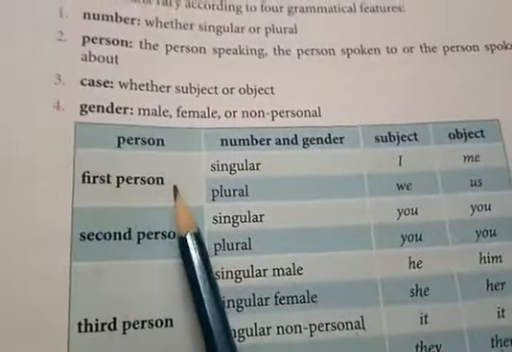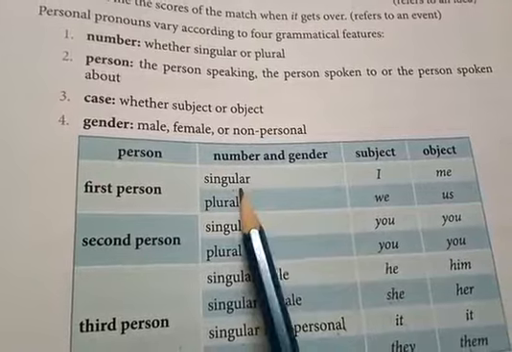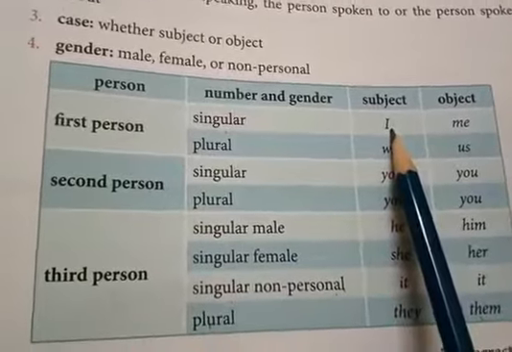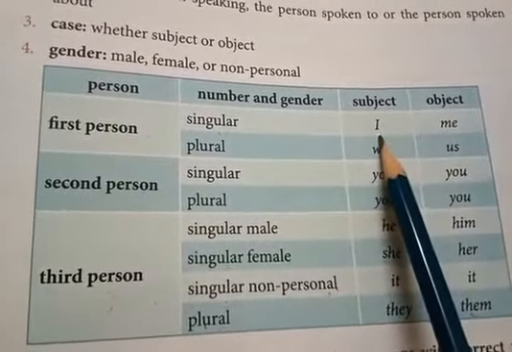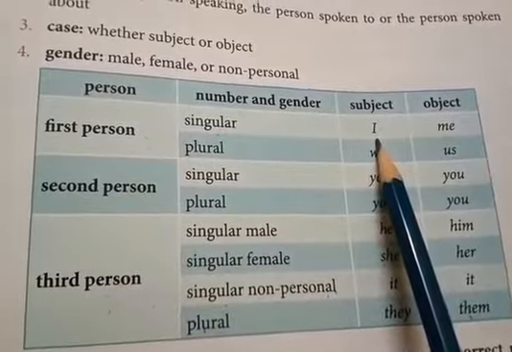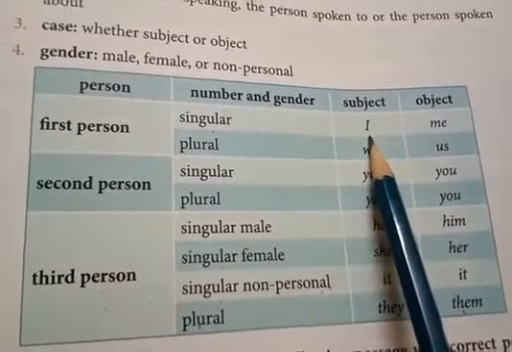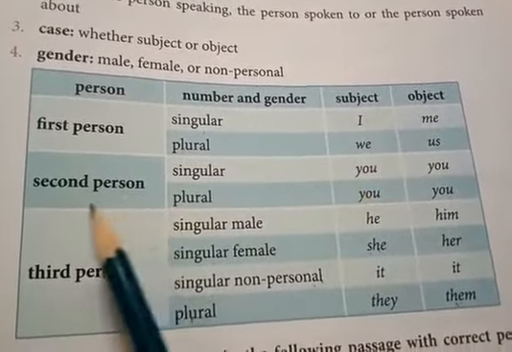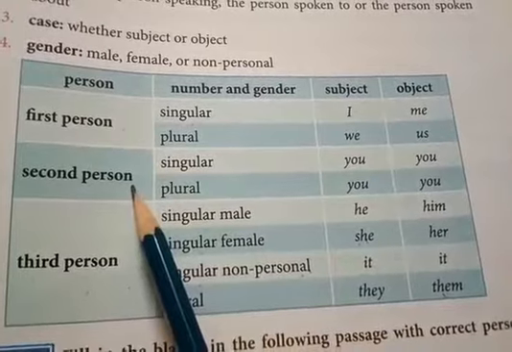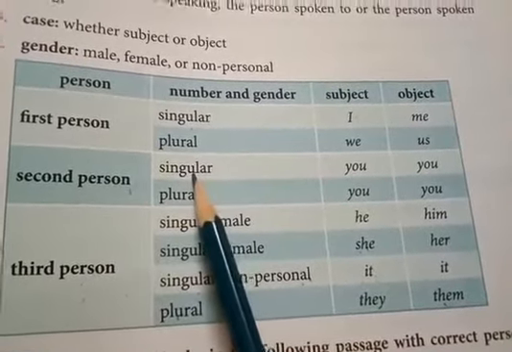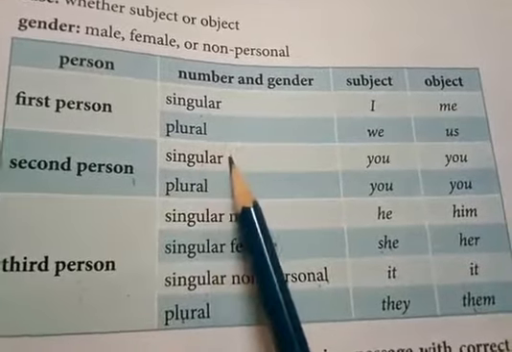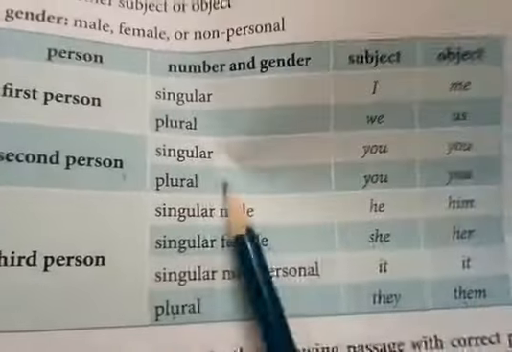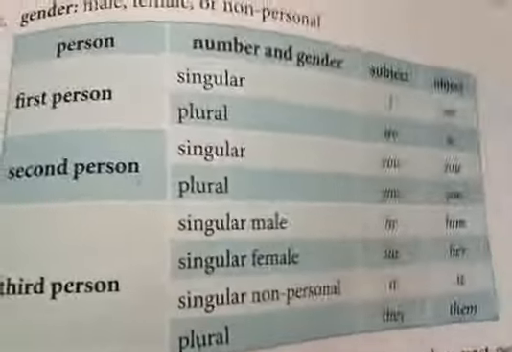See, first person singular. Mother was speaking, she was saying I, meaning mother. So first person singular, as she was speaking, she is the subject, and we have used the pronoun I. Understood? And she was speaking to whom? Gautam. She was telling Gautam, I am angry with you. Gautam was listening, so he is the second person. The listener is the second person, as I had shown you in the video. But is Gautam one or many? Only one. So for him, singular, we have used the pronoun you.